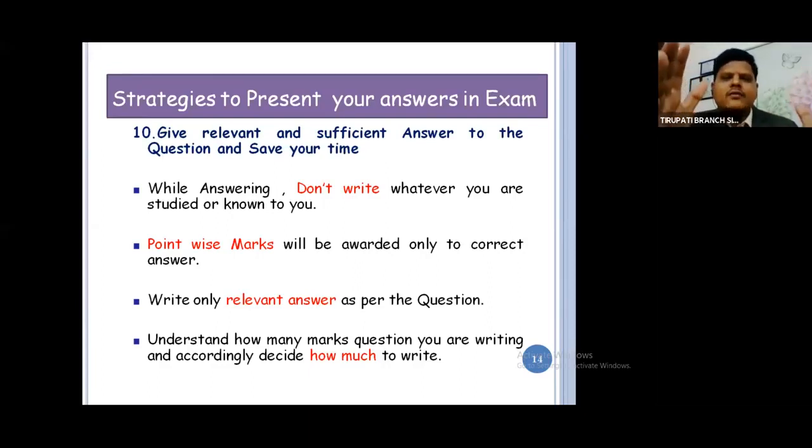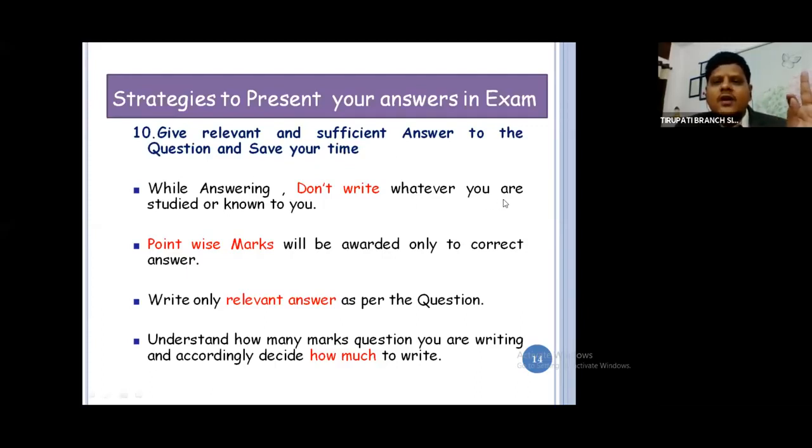For what question, how much answer should I write? What is the question? What are the marks given? Now please understand. Give relevant and sufficient answer. We have discussed relevance and sufficiency of audit evidence, right? What is sufficiency? How many documents should I get? What is relevance? Appropriateness. The same thing is applicable here also.